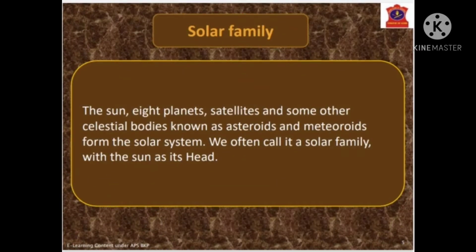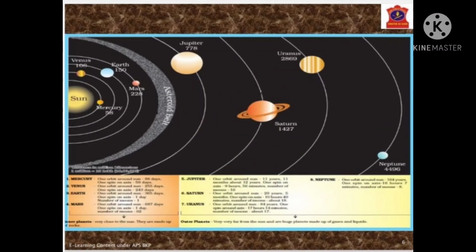The Sun, 8 planets, satellites and some other celestial bodies known as asteroids and meteoroids form the solar system. We have already discussed celestial bodies. Later in this session we will talk about asteroids and meteoroids. We often call it a solar family with the Sun as its head. Look at this image. In this image, you can find the different planets moving around the sun on a particular orbit. What an orbit is, we will talk about later.